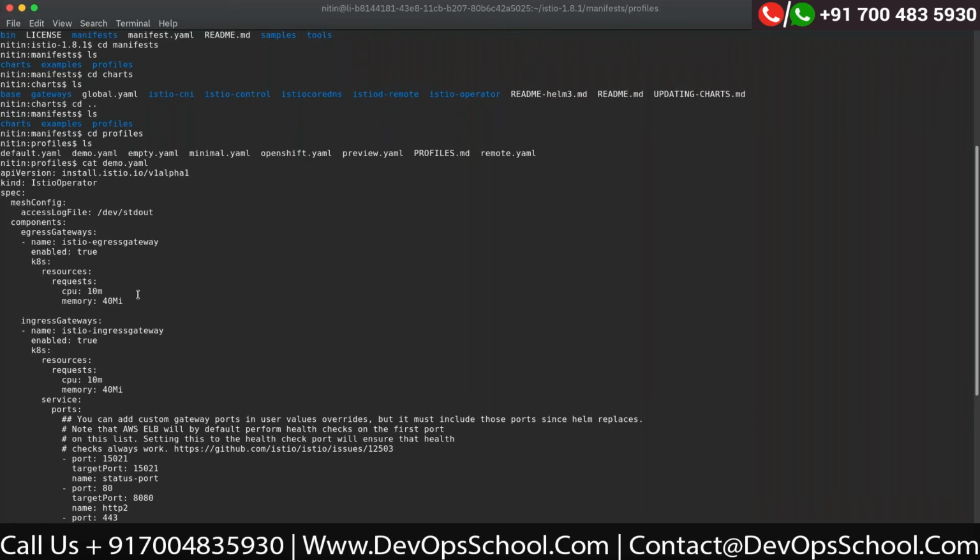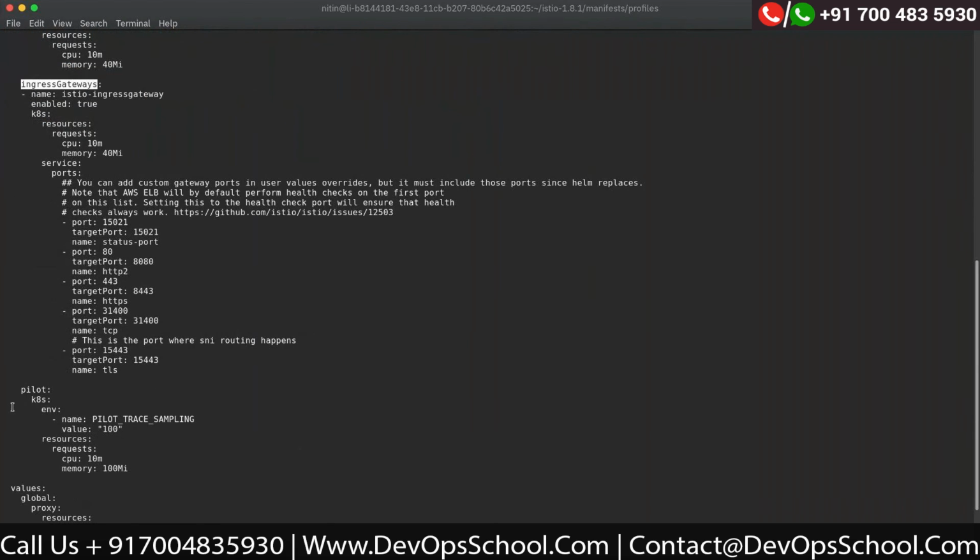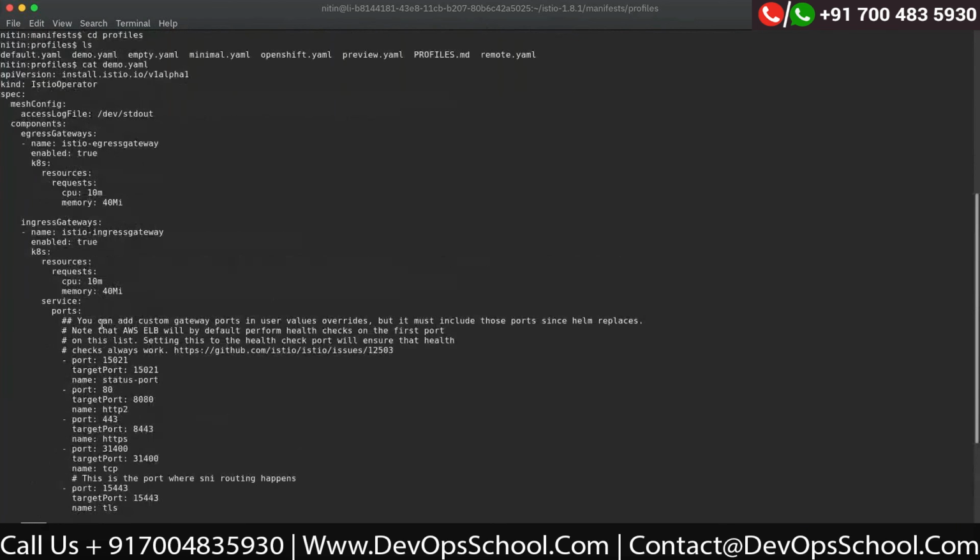Then comes the components. So we have egress gateways, ingress gateways. Then we will have egress gateway, remote. Pilot is important. We cannot remove it. So this is what we will get.